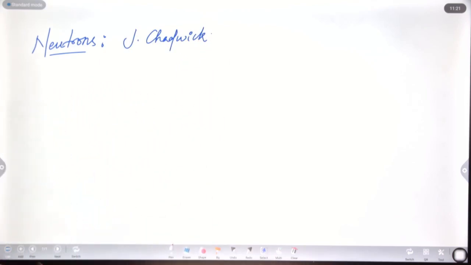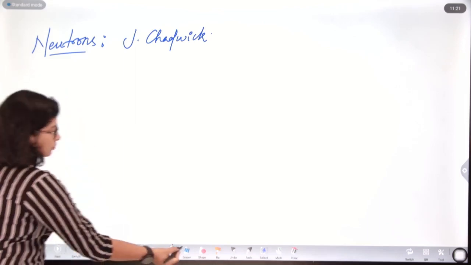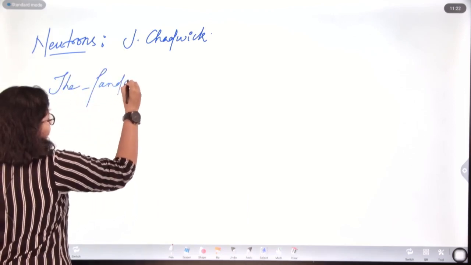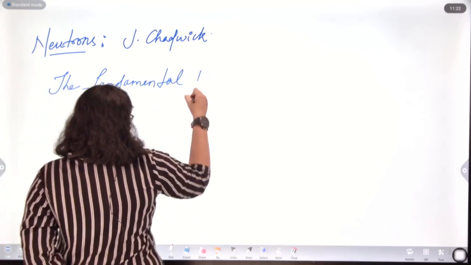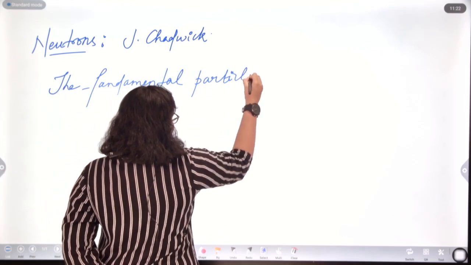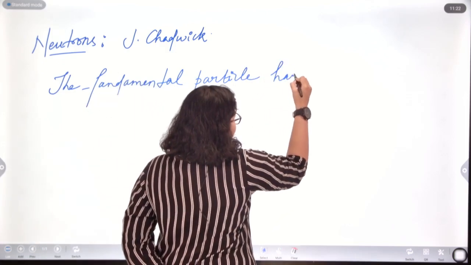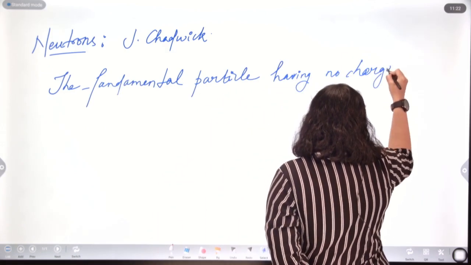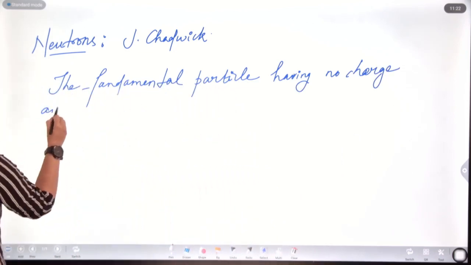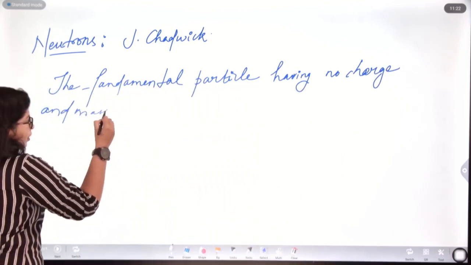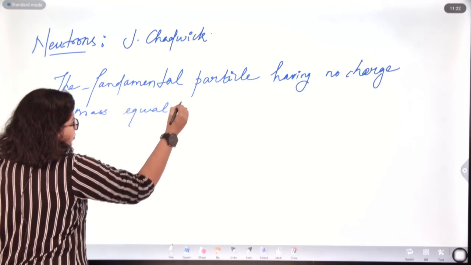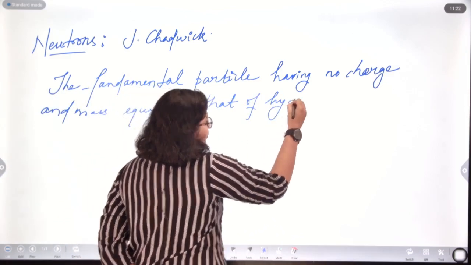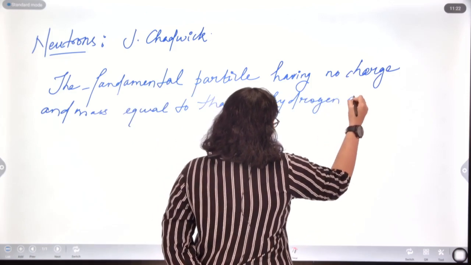According to him, neutrons were described as the fundamental particle having no charge and mass equal to that of a hydrogen atom.